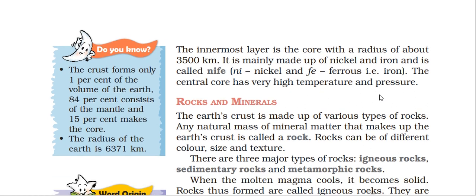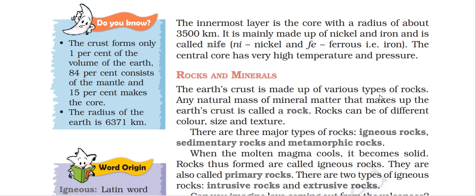The Earth's crust is made up of various types of rock. Any natural mass of mineral matter that makes up the Earth's crust is called a rock. Rocks can be of different color, size and texture. There are three major types of rock: igneous, sedimentary and metamorphic. When molten magma cools, it becomes solid. The rocks thus formed are called igneous rocks. They are called primary rocks. They are of two types.